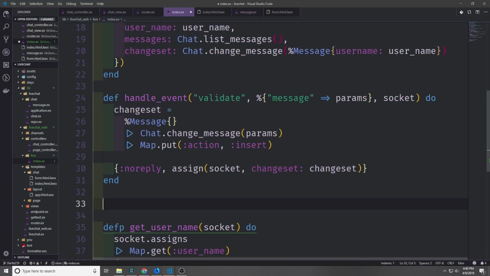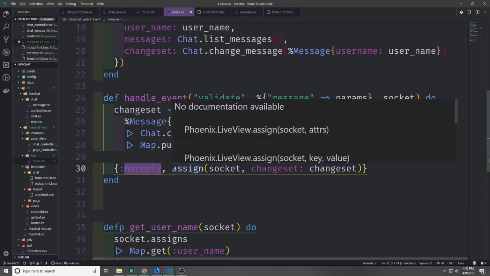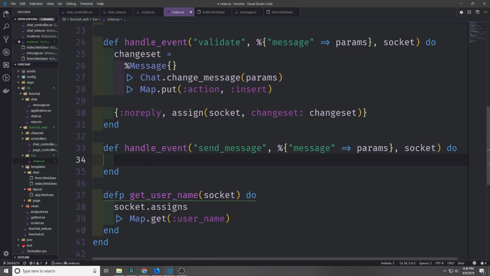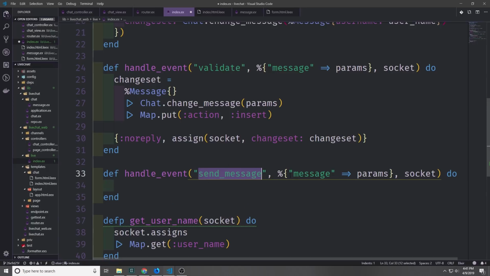The handle event function is asynchronous, so the return will be a tuple of no reply followed by our assigned socket change set. Now let's handle the send message event. We'll pass in a string of send message, and then we'll destructure our map so that we can get the params from the form, and of course we need to pass in the socket.